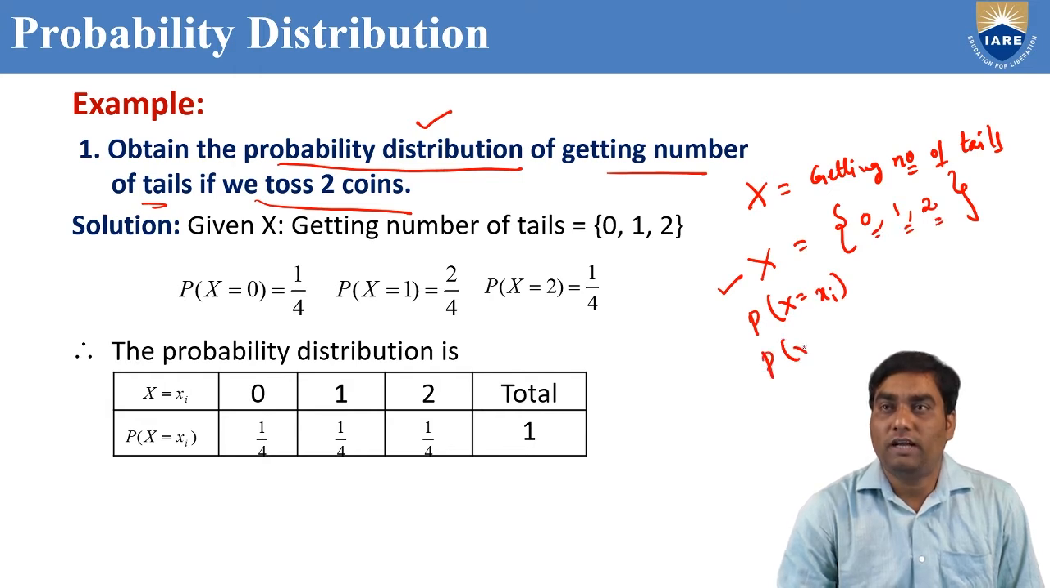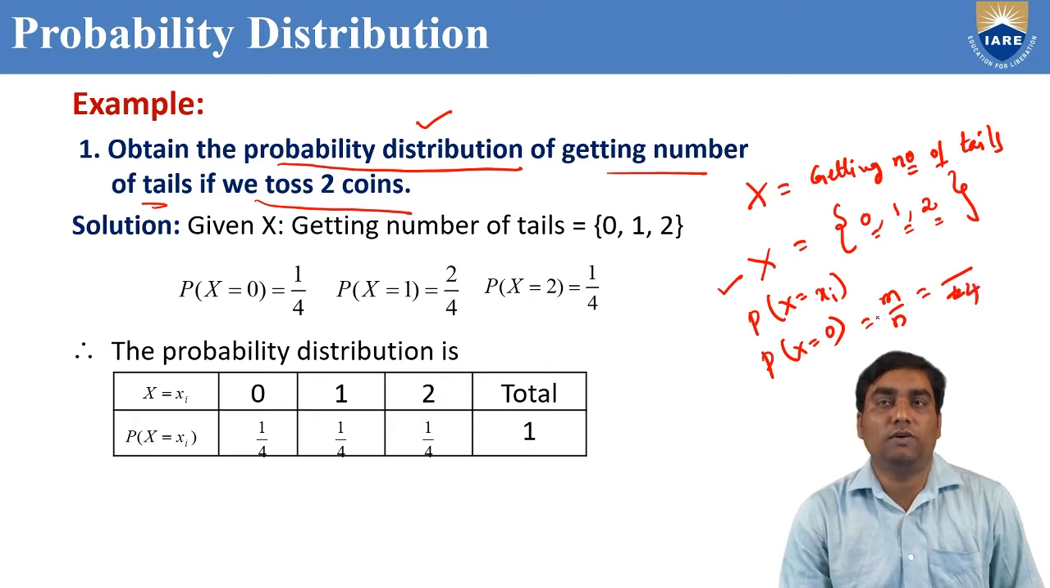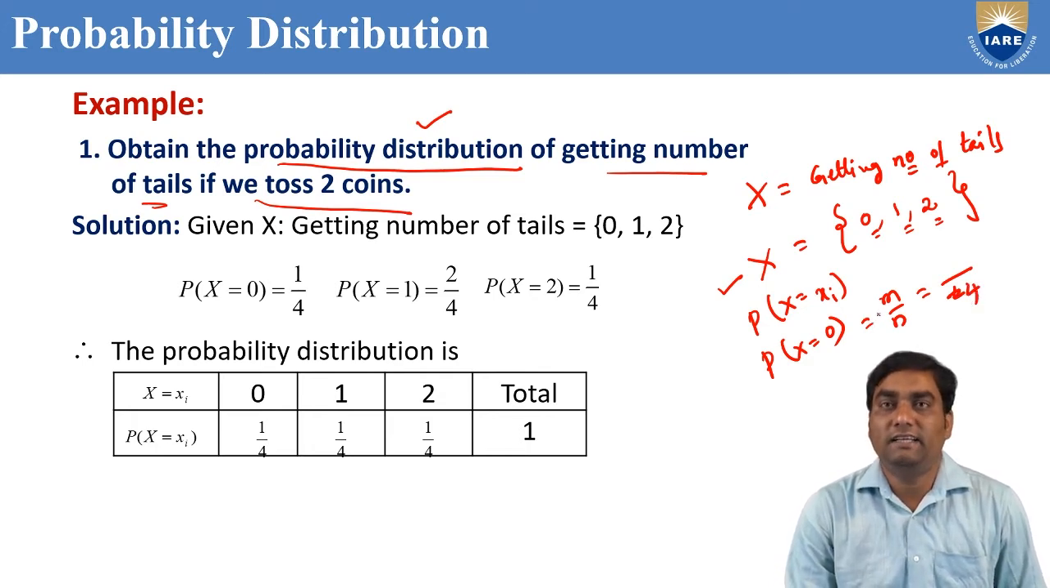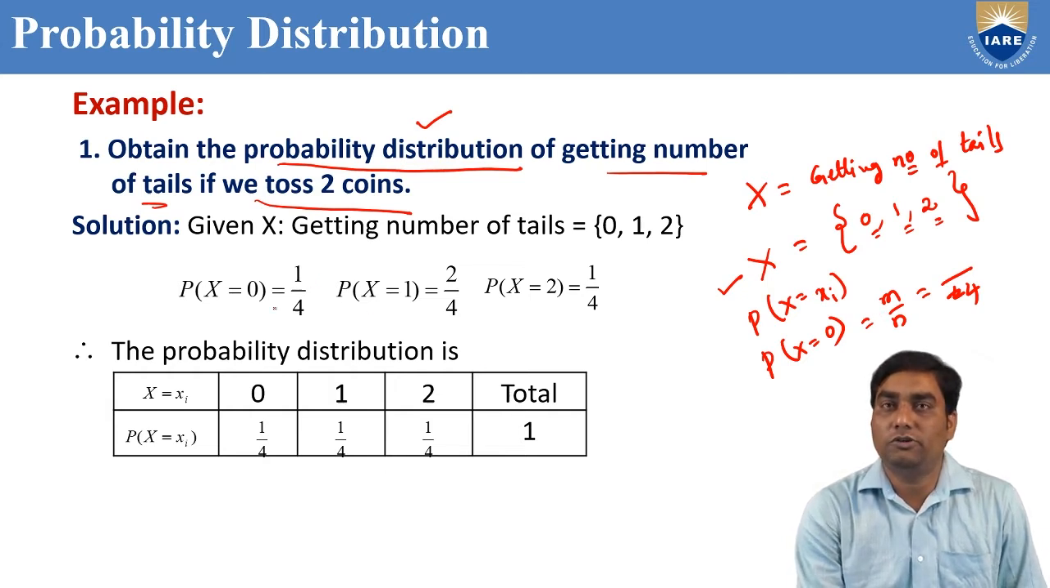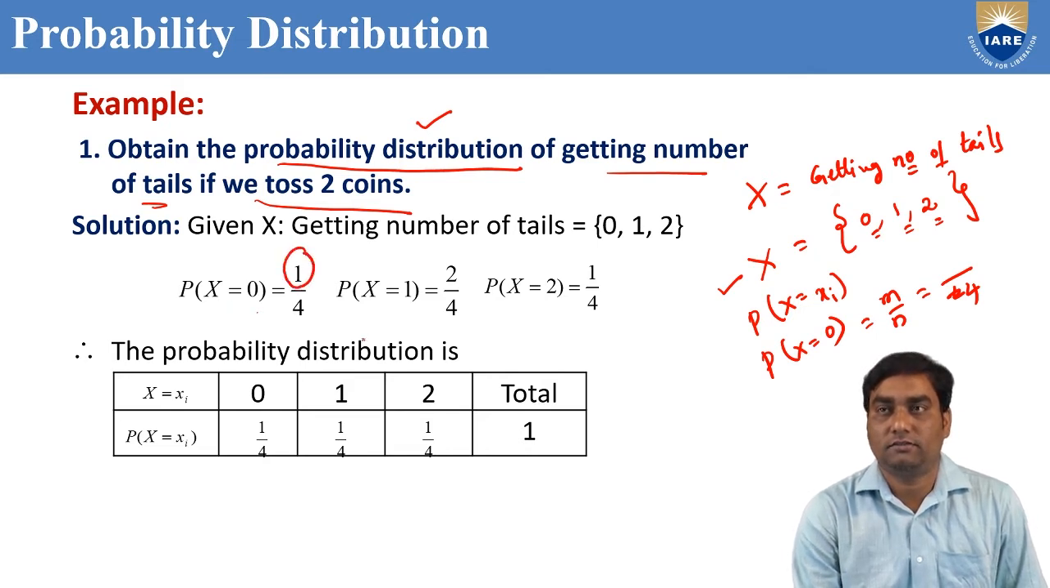So P of X equal to 0. Formula: probability is M by N, where N equal to 4. If we toss 2 coins, what are the chances? Head head, head tail, tail head, tail tail. So P of X equal to 0, that means getting number of tails is 0. Only one option, that is 2 heads.